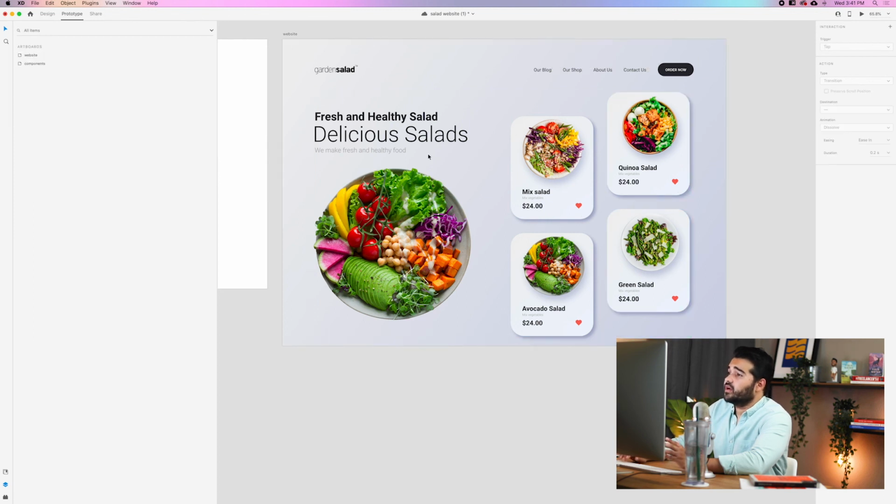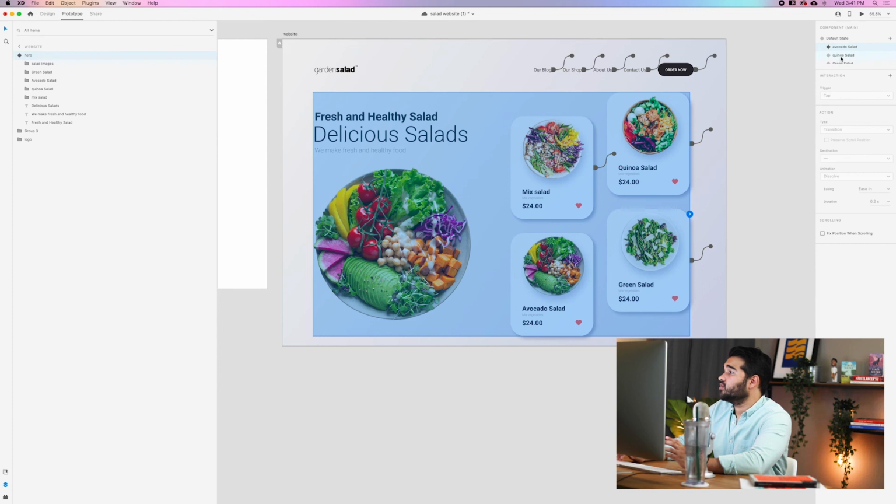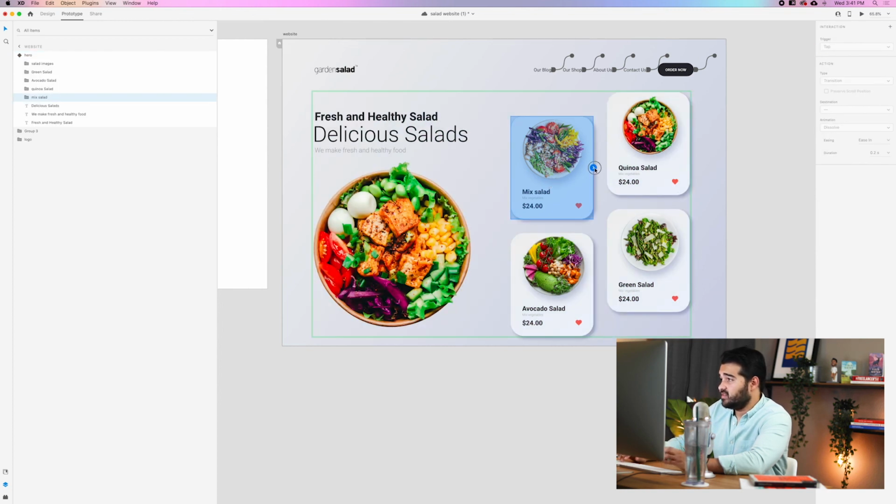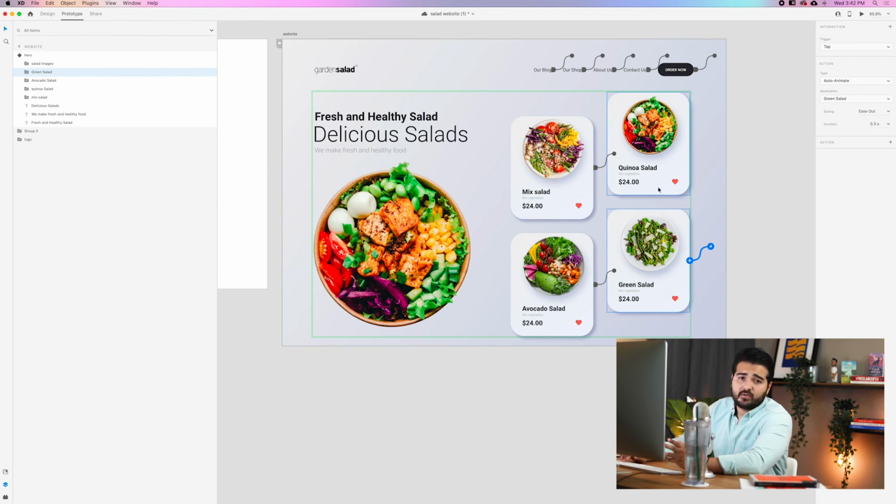Okay, so we're gonna click again the component, we're gonna go to the quinoa salad, and do the same thing. We're gonna change the mixed salad to go to the default state. Avocado salad is gonna go to avocado salad in the destination. The green salad is gonna go to the green salad. And the quinoa salad is already on screen.